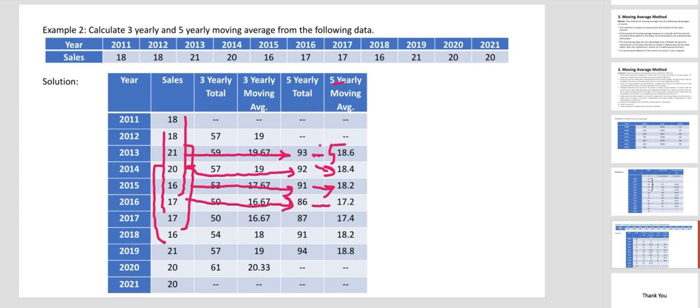Like this you have to calculate till the end. The last one I'll calculate: from here to here, the middle line is this one, total is 94 divided by 5, 18.18. Okay, so these are some extra problems under the moving average method, odd years.